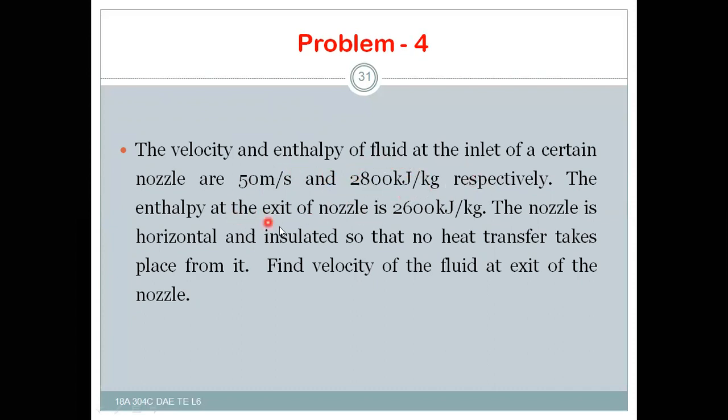The enthalpy at the exit of the nozzle is 2600 kilojoule per kg. The nozzle is horizontal and insulated so that no heat transfer takes place from it. So find the velocity of the fluid at the exit of the nozzle. That means we have to calculate V2.